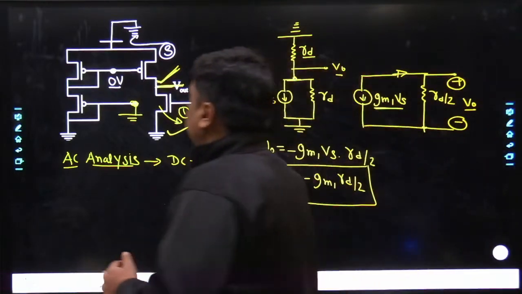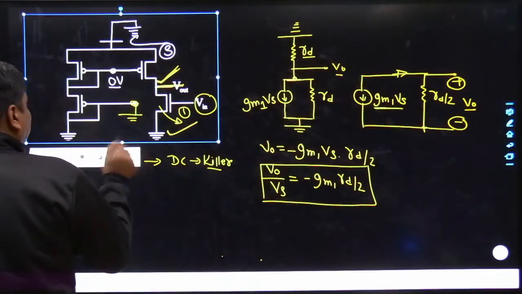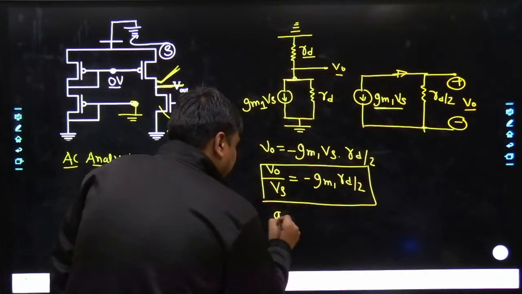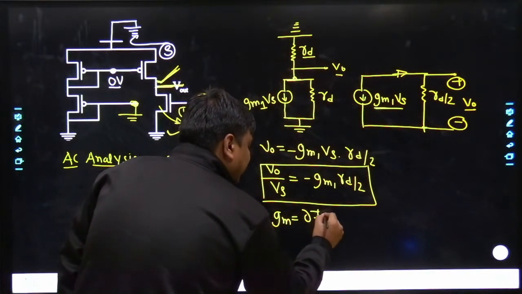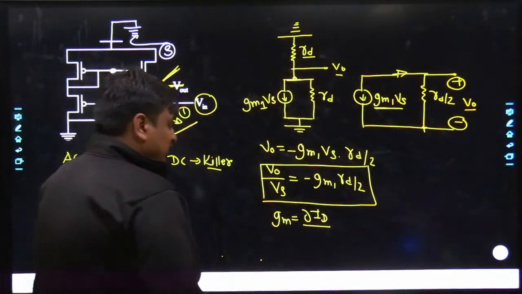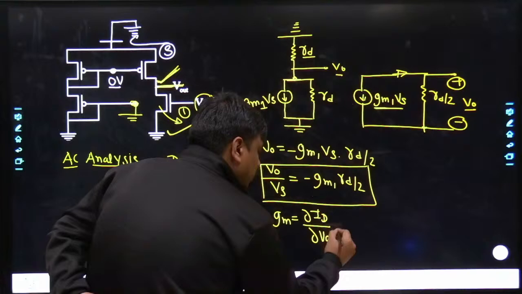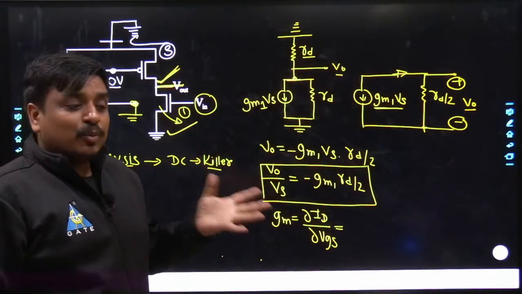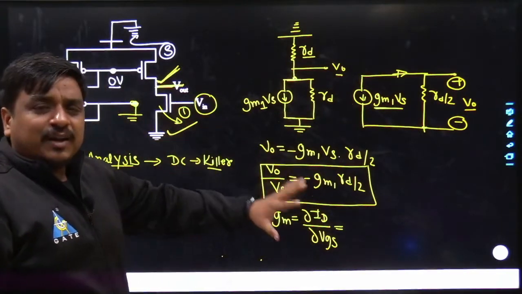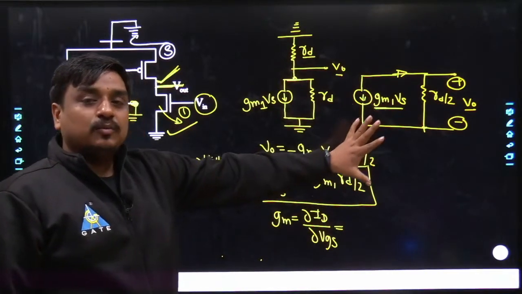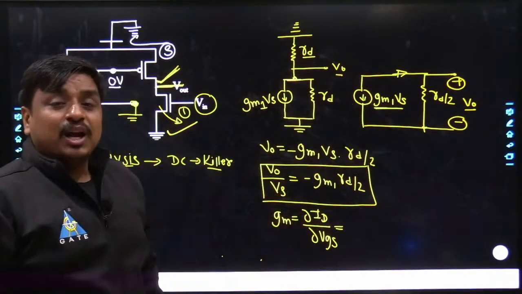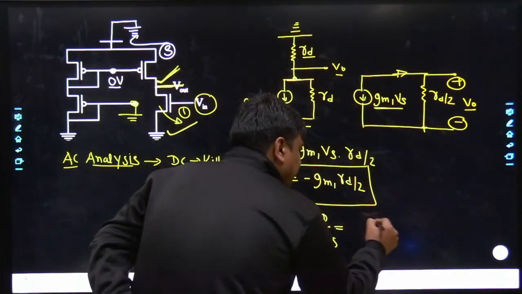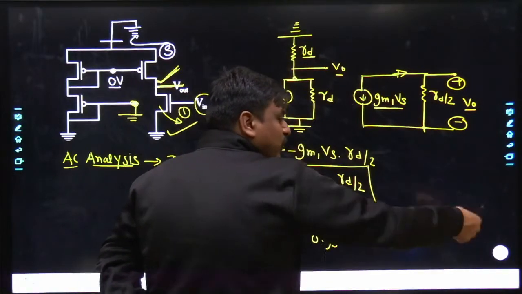May I know what would be your next approach? How will you calculate the value of GM? Anyways, how is GM being defined? GM is defined as the rate of change in ID with respect to the change in VGS. Anyways, in the saturation region, what is the equation of ID? When the channel length modulation effect has been neglected, it's simply half times mu COX W by L ratio. For this problem, I can write mu n COX because it's an NMOS. So simply, it's a differentiation of half mu n COX W by L ratio times (VGS minus VTH) squared.